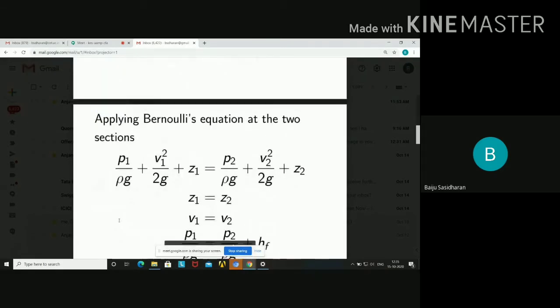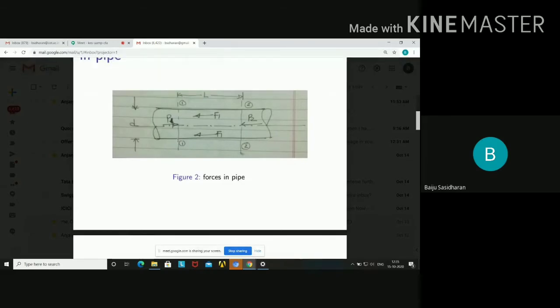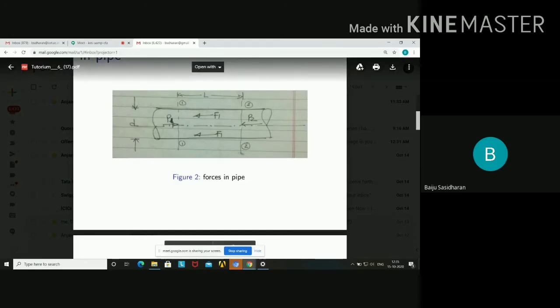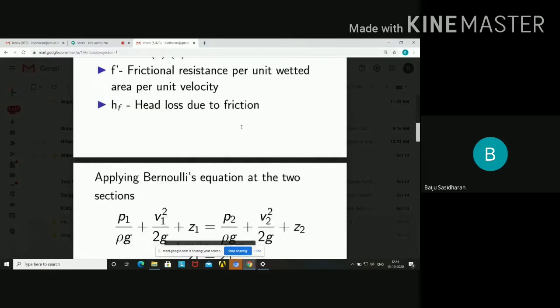Applying Bernoulli's equation at the two sections: P1 by rho g plus V1 square by 2g plus Z1 is equal to P2 by rho g plus V2 square by 2g plus Z2. Then we have to write here.